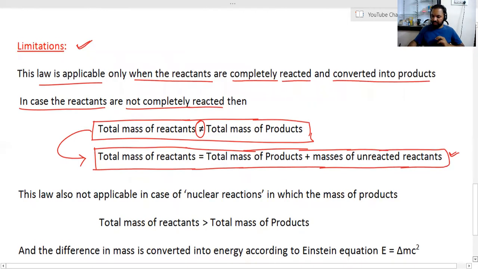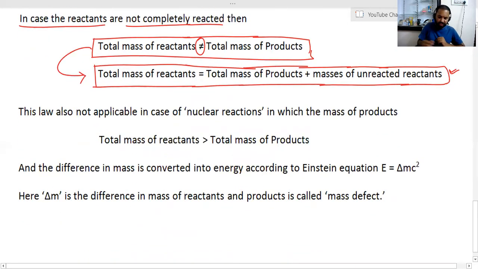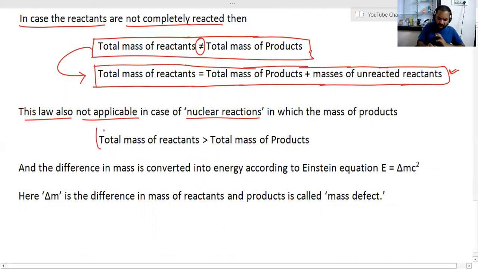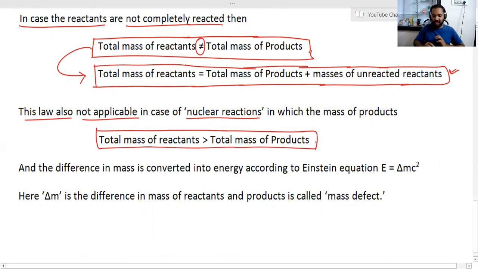And the second limitation, which is also very, very important, is that this law is also not applicable in case of nuclear reactions where the nucleus is involved in the reactions, in which the total mass of the reactants is greater than the total mass of the products.